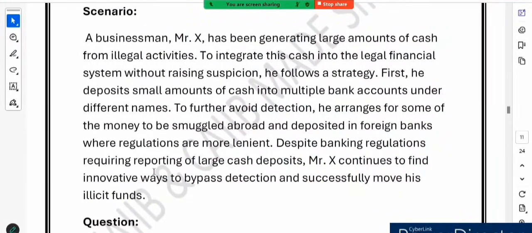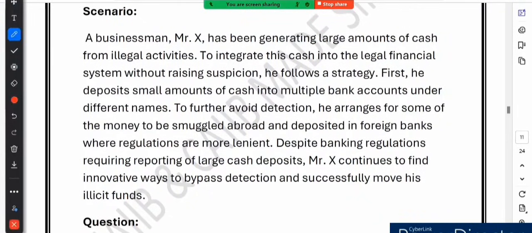Now this is another scenario in front of you. So what is happening in the scenario? Let me share a story. Imagine a businessman Mr. X who earned tons of cash from illegal activity, things that he should not be doing. Now he can't just walk into a bank and deposit all that cash, right? It will raise a red flag with the authorities.